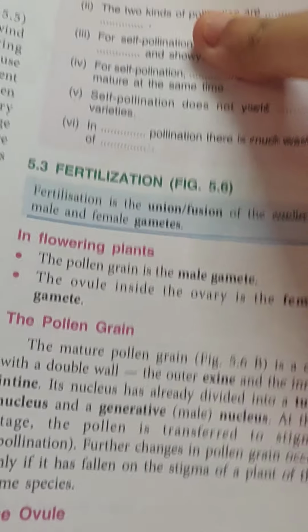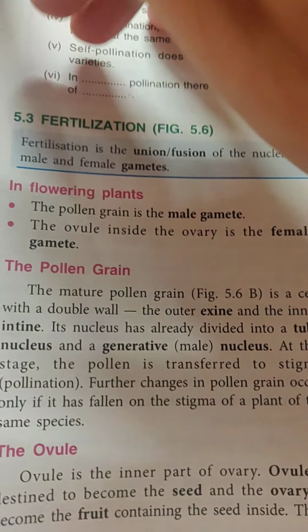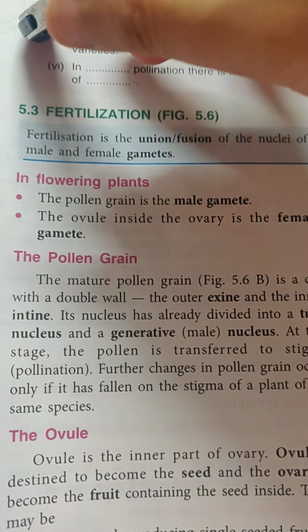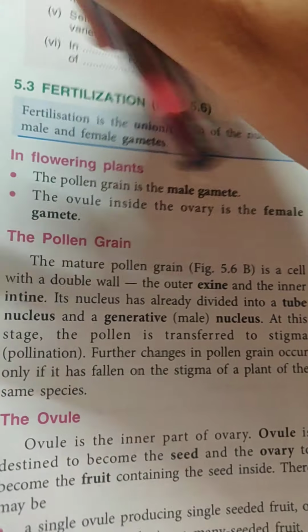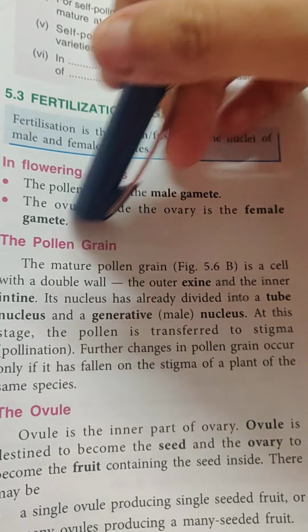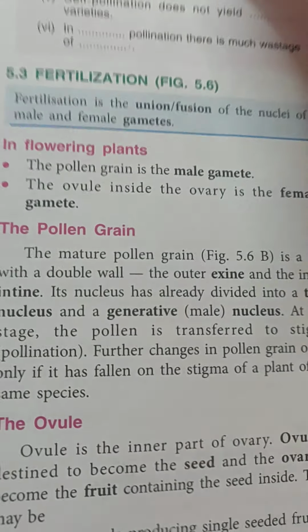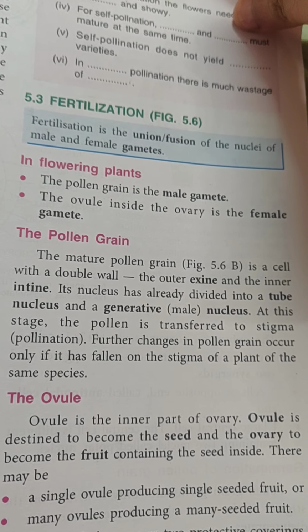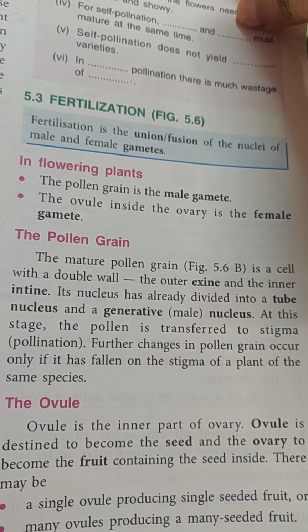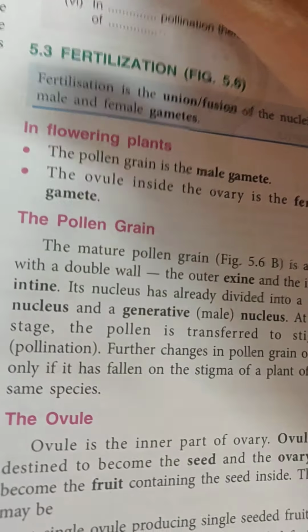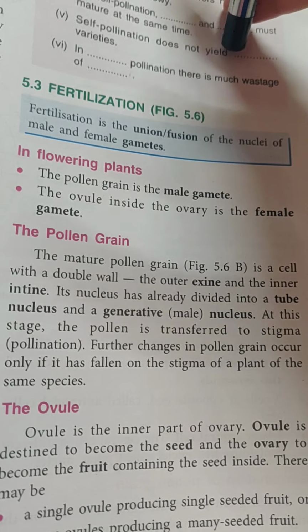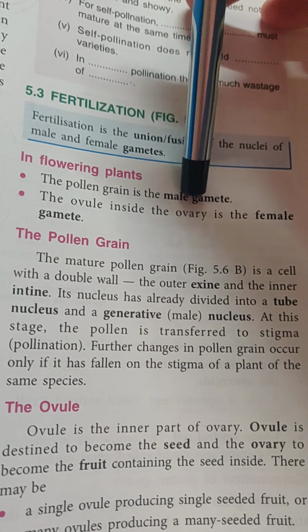Let us quickly know about the pollen grain. A mature pollen grain consists of a double wall. The outer wall is known as the exine and the inner wall is known as the intine. When pollination takes place, the pollen grain is already mature.